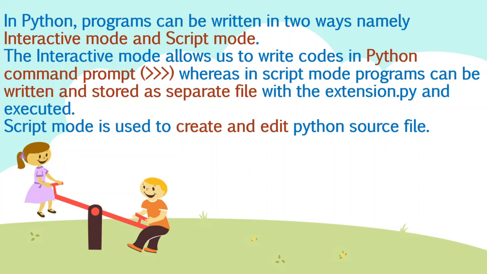Script mode is used to create and edit Python source files. A source file is the file created by us, the programmers. So these are the two different ways of writing programs in Python, interactive mode and script mode.